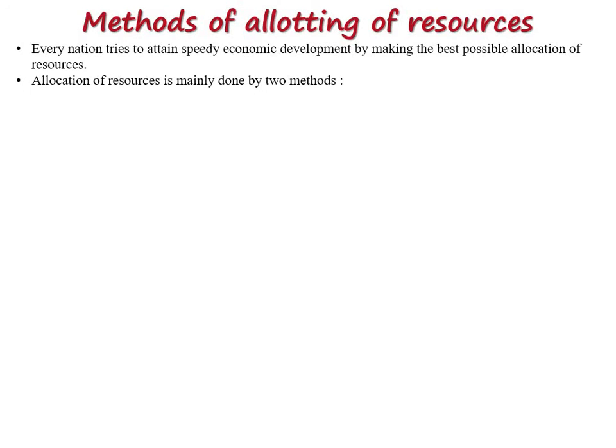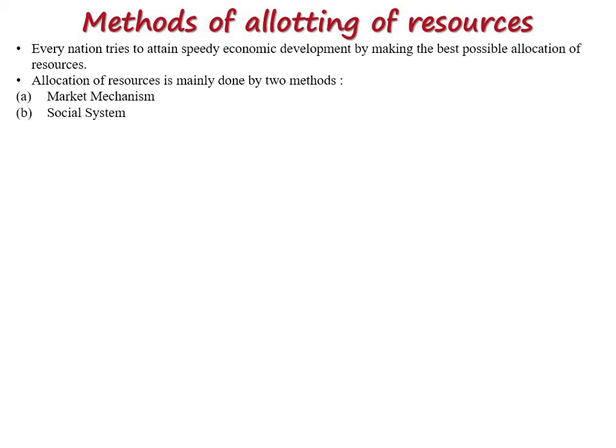This allocation of the resources is mainly done by two methods. How the distribution of the resources is done: there are two ways, two methods. One more question: how many methods are there to distribute or allocate the resources? Two methods, only two. Here it is: the market mechanism, that is called the market system, and the second one, the social system. The name suggests the first is directly connected with the market, and the second is connected with society.